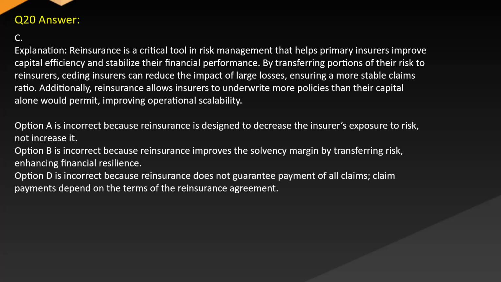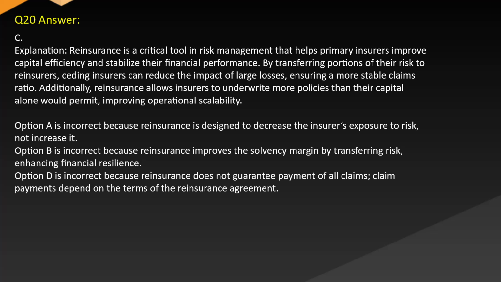Answer: C. Explanation: Reinsurance is a critical tool in risk management that helps primary insurers improve capital efficiency and stabilize their financial performance. By transferring portions of their risk to reinsurers, ceding insurers can reduce the impact of large losses, ensuring a more stable claims ratio. Additionally, reinsurance allows insurers to underwrite more policies than their capital alone would permit, improving operational